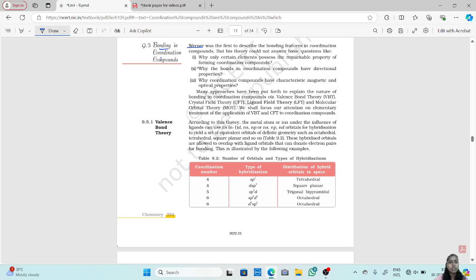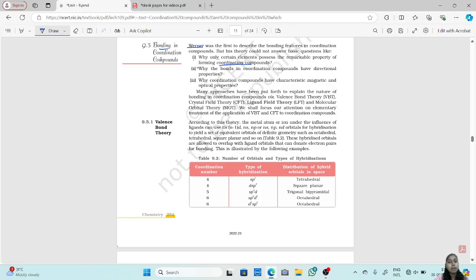The first one is why only certain elements possess the remarkable property of forming coordination compounds. He was not able to explain why only transition metals form most of the coordination compounds. Why don't other elements form them? Why don't alkali metals form coordination compounds? These are certain things that Werner's theory was not able to explain.